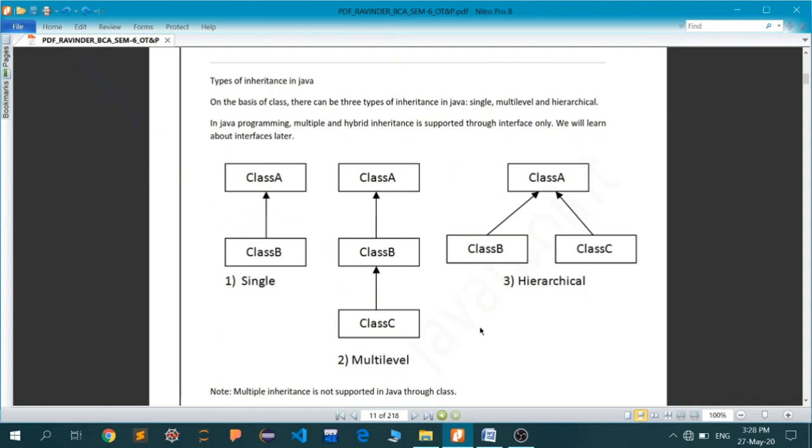And then hierarchical, in which two classes are extending from a single class. You can say Maruti Ciaz and your Honda City, and that is perfectly possible. Maruti Ciaz could have its own functionality and can add its own methods, and Honda City can add its own exclusive methods.